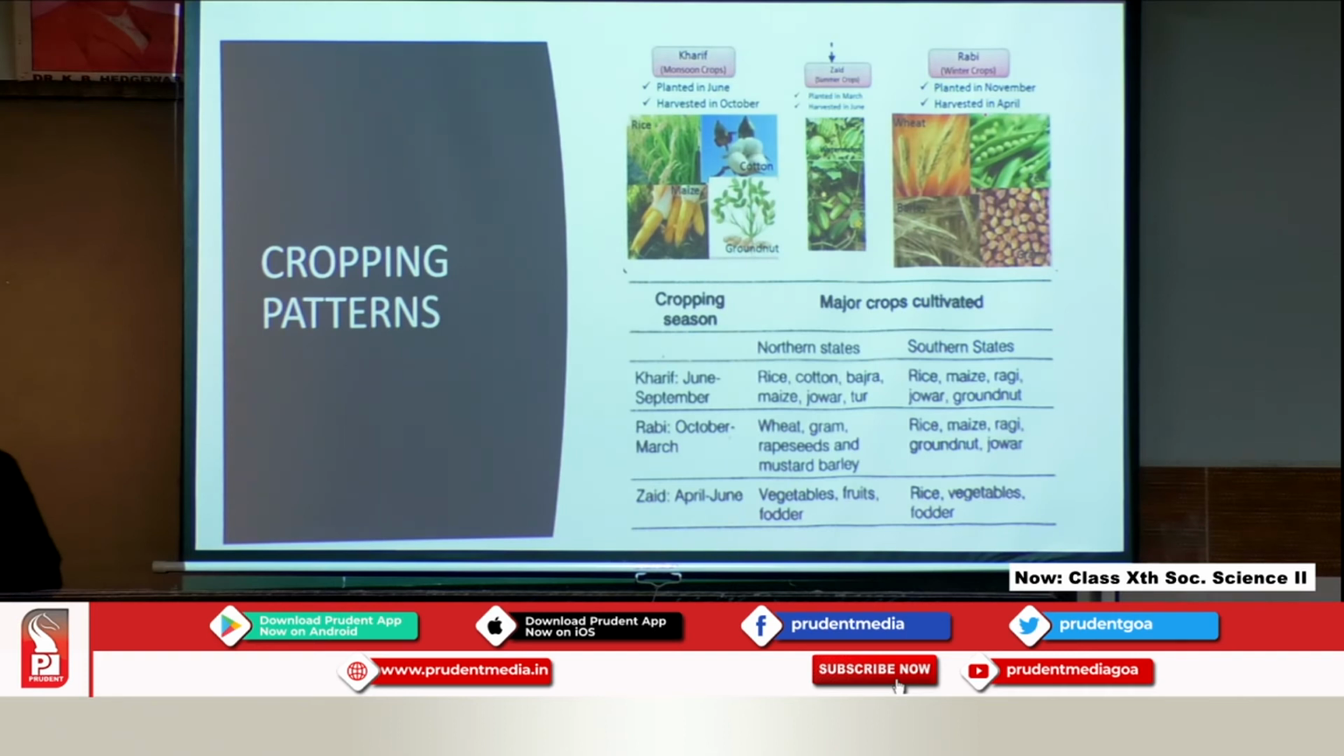During the Rabi crops season, October to March, the northern states grow wheat, gram, rapeseed, mustard and barley, while the southern states still continue growing rice, maize, ragi, groundnut and jowar. The Zaid crop in the months of March, April, May, you will see that the northern states will grow vegetables, fruits and fodder crops. However, certain southern states will grow rice, vegetables and fodder. So, rice is grown throughout, if you see, in the southern states, because they must be having the source of water or irrigation in order to grow that rice. What are some major crops of the country?